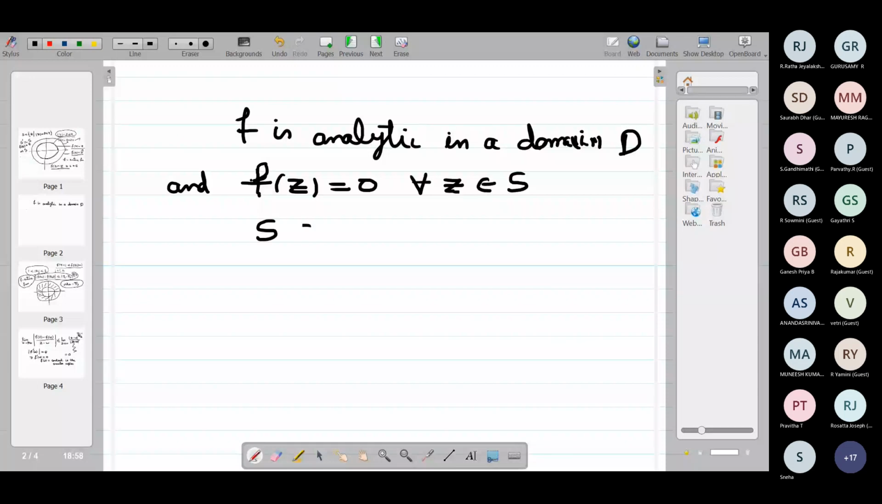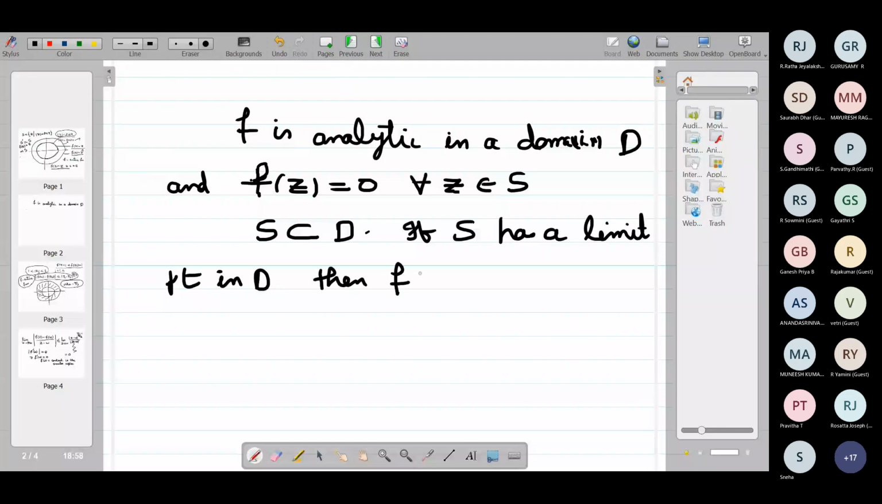If S has a limit point in D, that is very, very important, then F is identically equal to 0 on D. Is that clear? Okay, sir. So this is the uniqueness theorem or identity theorem. Is that clear to everyone? Yes, sir.